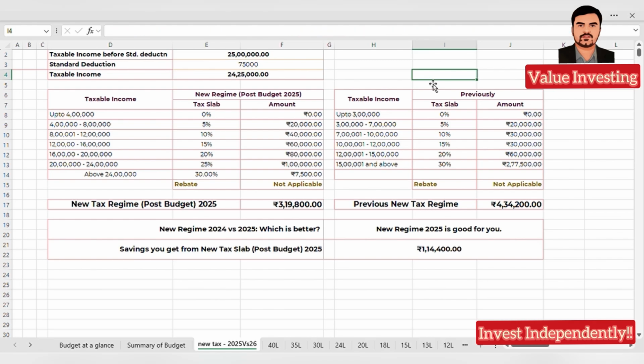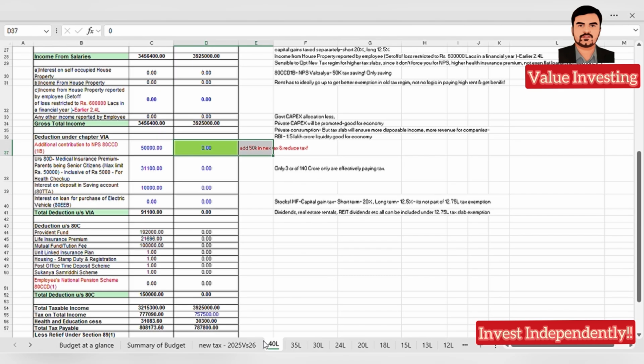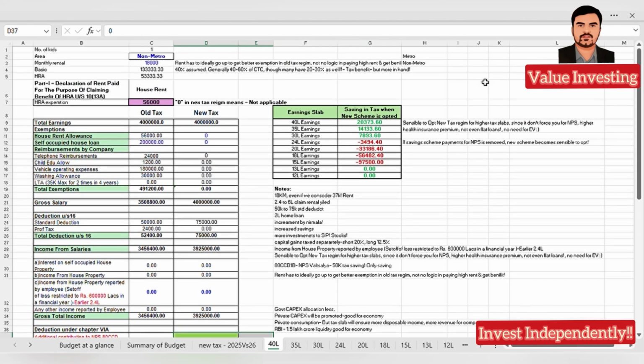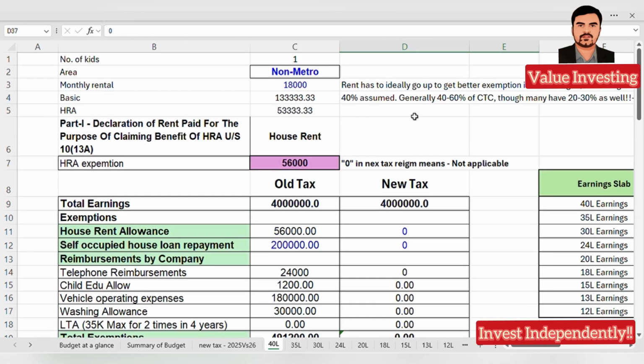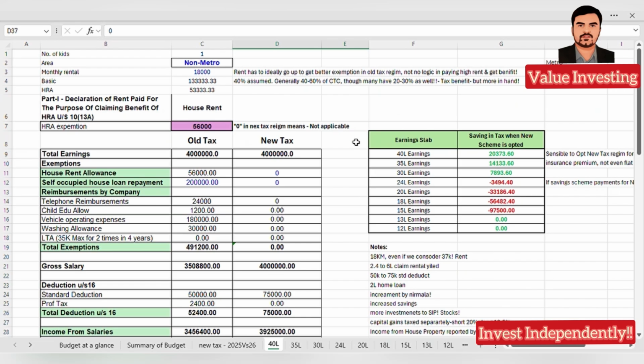That is completely different. Now let's get to the old tax regime, or rather a comparison between the old tax regime and the new tax regime. The new tax regime is what has currently been declared in the Union Budget with the revised tax slab, with no tax till 12.75 lakhs, which is inclusive of the 75,000 standard deduction. Now this calculation has number of kids, area, metro, etc. This is for understanding the HRA.